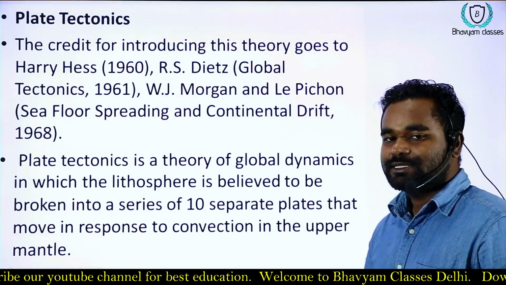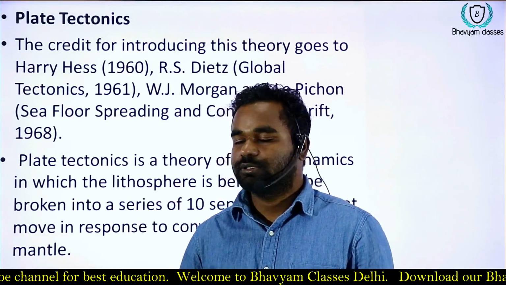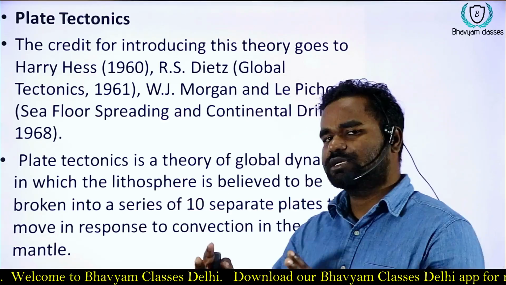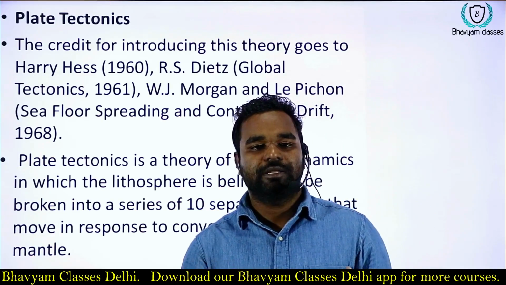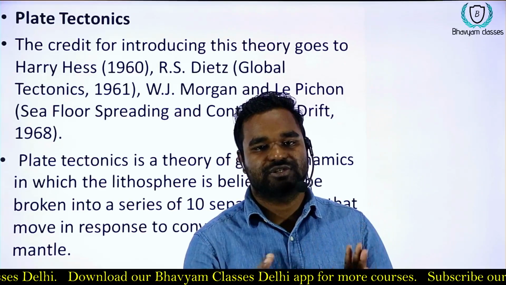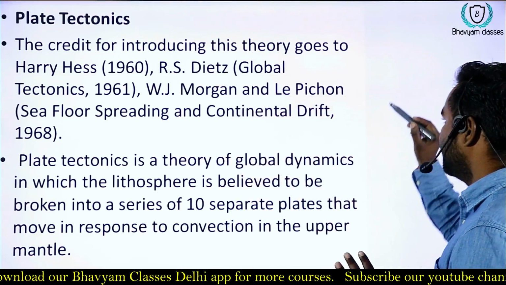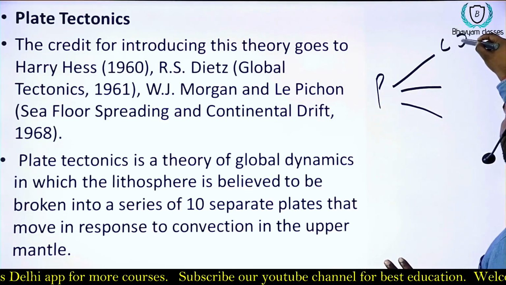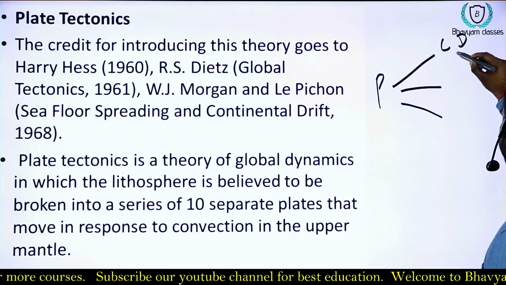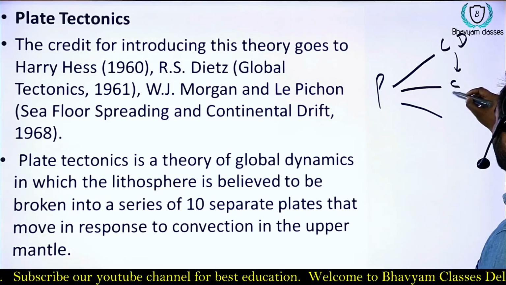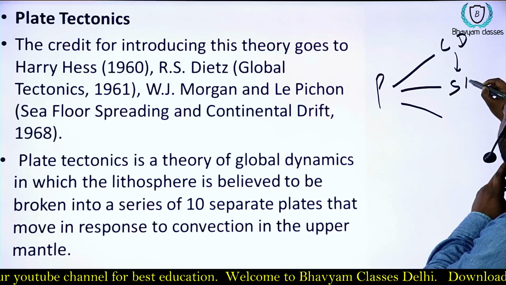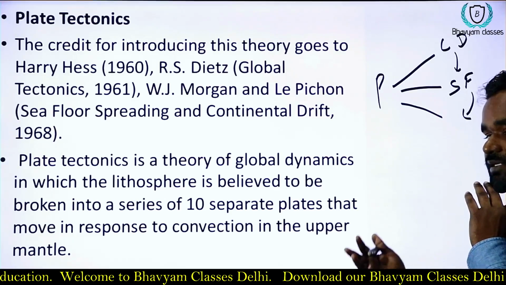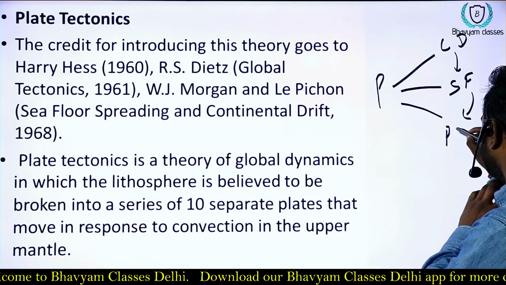So it is the second theory that we are talking about, the plate tectonic theory, and it was given by different scholars. It is not given by a single scholar, and the plate tectonic theory itself is a mixture of different theories. Plate tectonic theory started with the continental drift theory of Wegener. Then it developed into seafloor spreading. It took help of seafloor spreading, and then all the modern scientists came together and formed the plate tectonic theory.